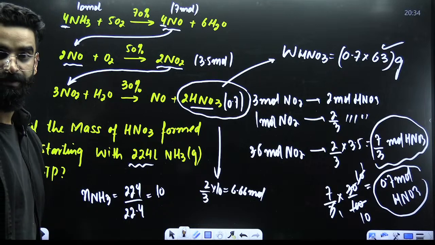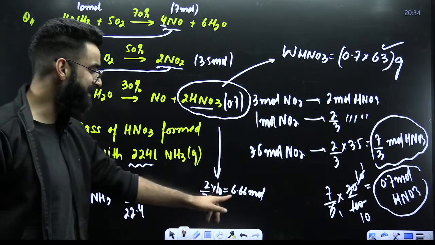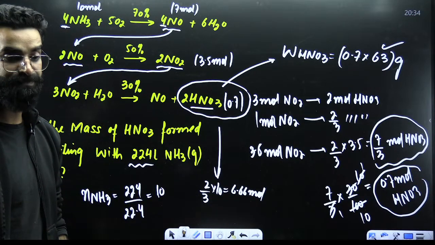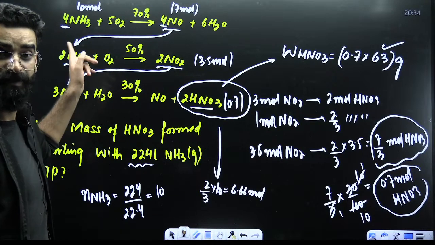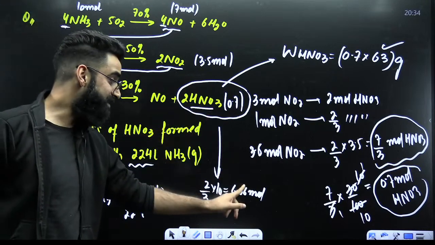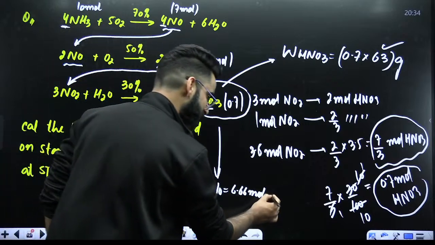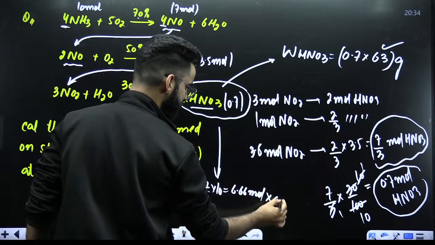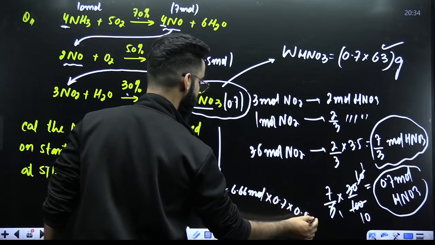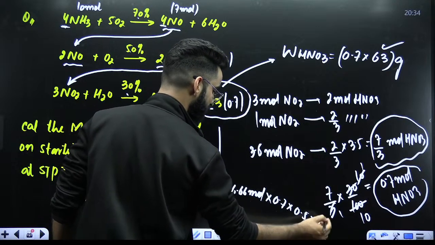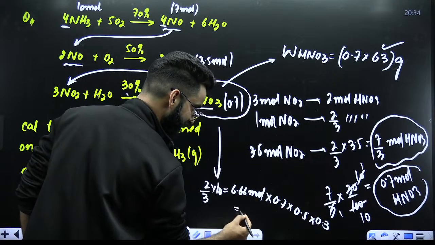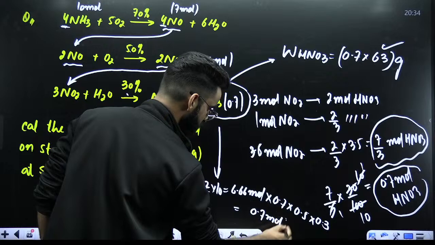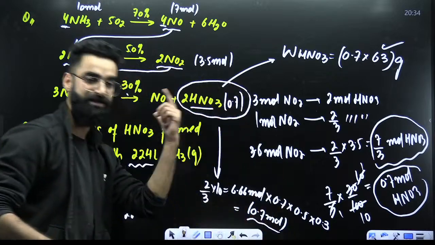So these are the expected moles of HNO3. Reactant was given, product was to be calculated. I got the expected amount of product first. Now multiply this term with the yields: 70%, 50%, 30%. So multiply this term with 0.7, and at the same time with 0.5, and at the same time with 0.3. When you solve this, you'll get the value exactly as 0.7. So now these are the actual moles of HNO3 formed.